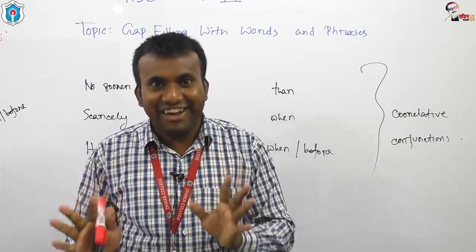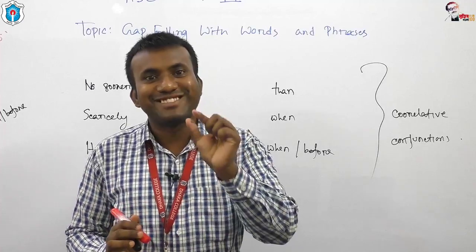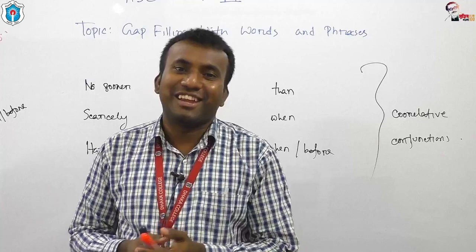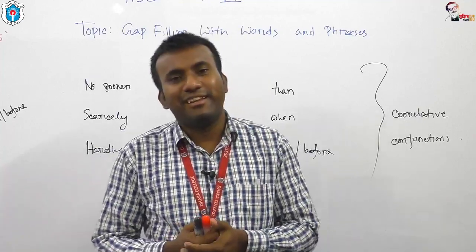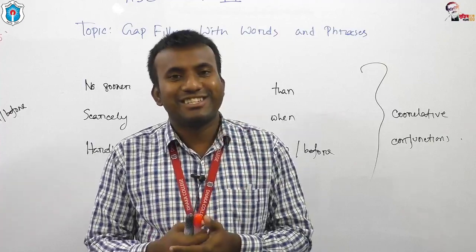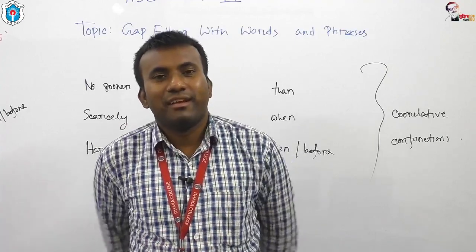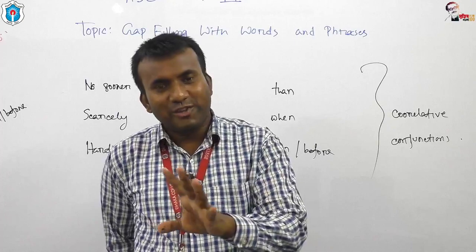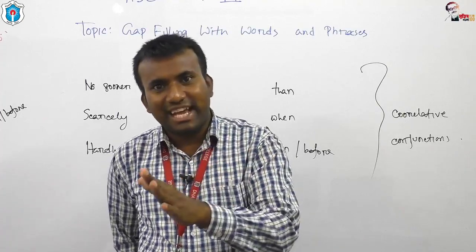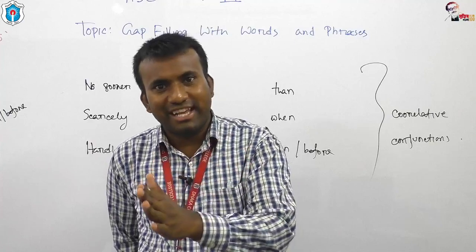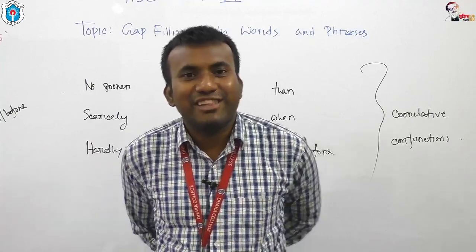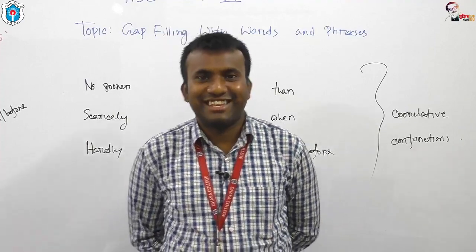I'd like to make fun right now. I'd like to tell you a story of my life. When I was in intermediate level, my teacher, from whom I learned a lot, told me that not only but also, both and, so as, so that, too to, no sooner than, scarcely when, hardly when or before. These are called correlative conjunctions.